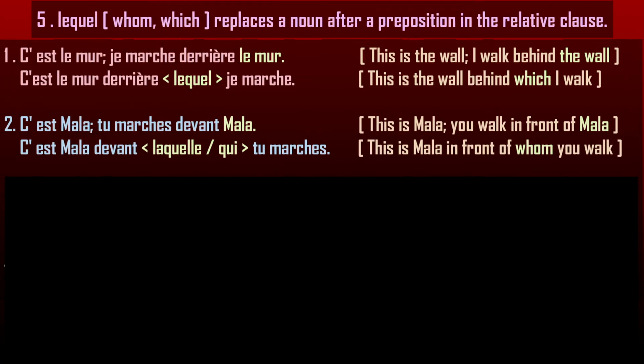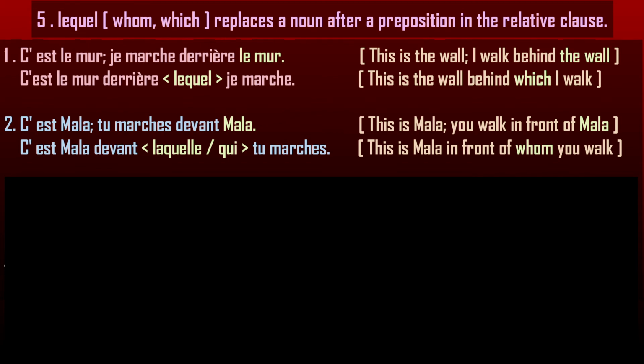Lequel. Look at example 2. Say Mala. This is Mala. Tu marches devant Mala. You walk in front of Mala. So the noun of the first sentence, Mala, is coming after a preposition, devant, in the next sentence.